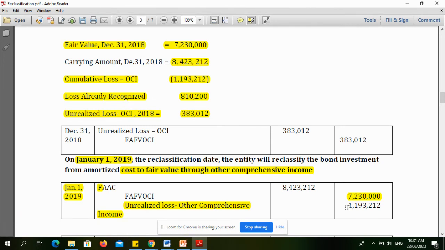So remember, based sa discussion ko kanina, if we reclassify FAFVOCI instruments to FAAC, the cumulative gain or loss previously recognized in other comprehensive income is removed from equity and adjusted against the fair value of the financial asset as at the reclassification date.